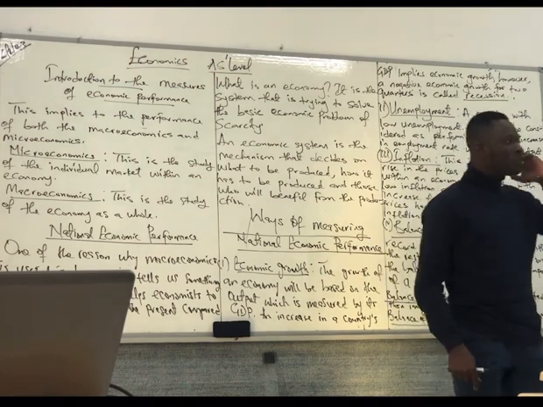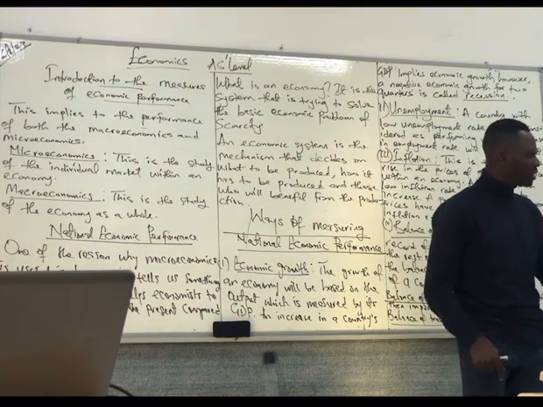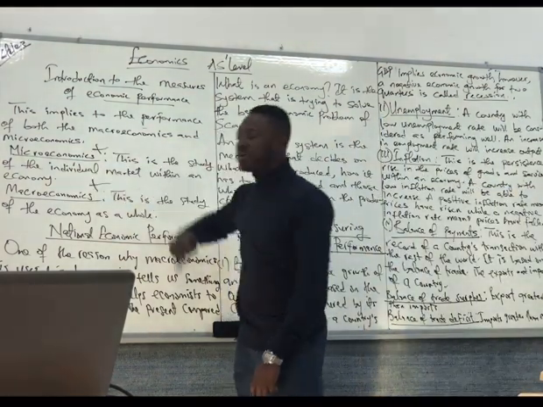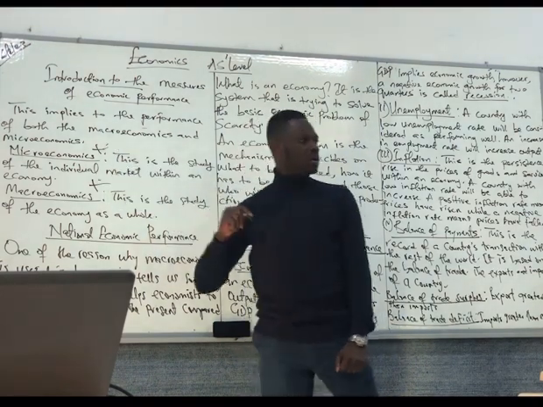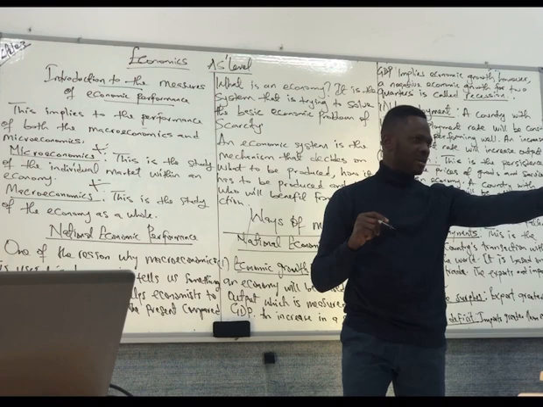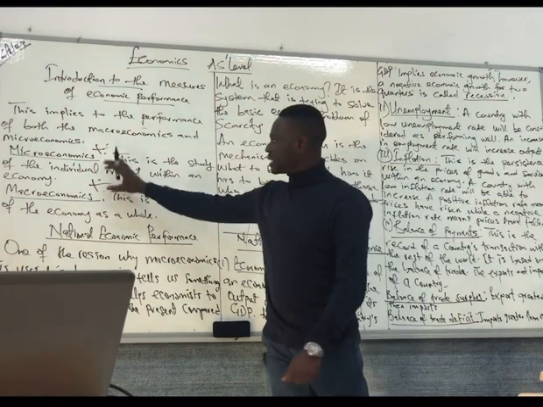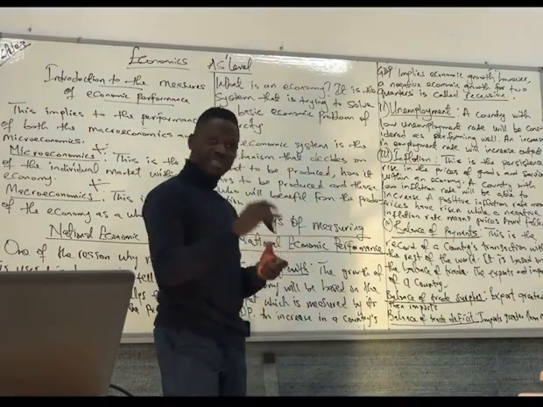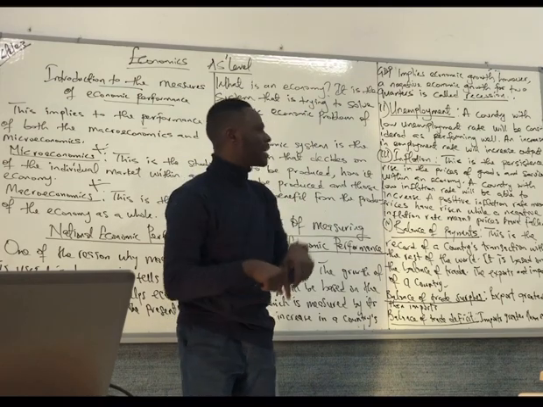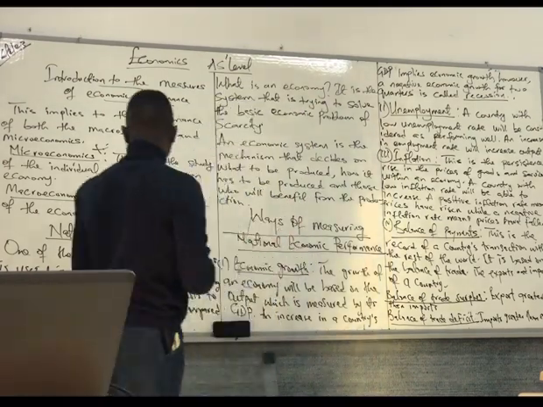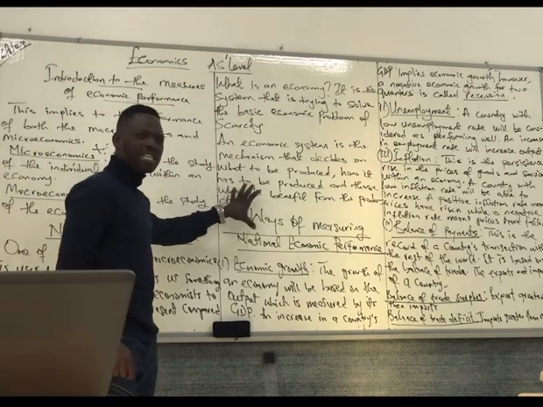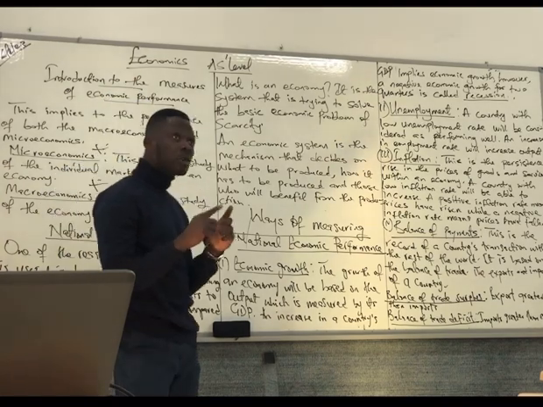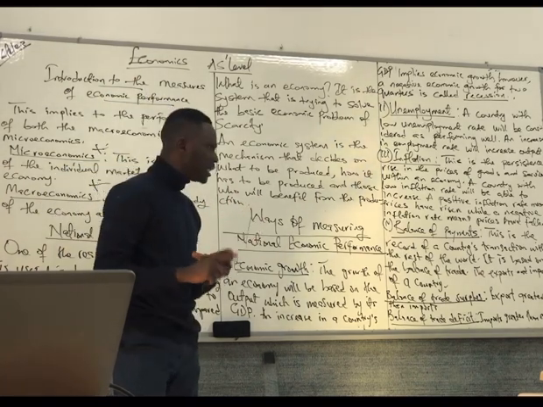Before we go deep into how to measure the economic performance of a country, we need to understand that in an economy, there's the macro side and there's the micro side. When we talk about the micro side of the economy, we're talking about the study of the individual market within an economy. That is micro, just about what happens between the markets. But when we're talking about what happens in the whole economy, it means macro.